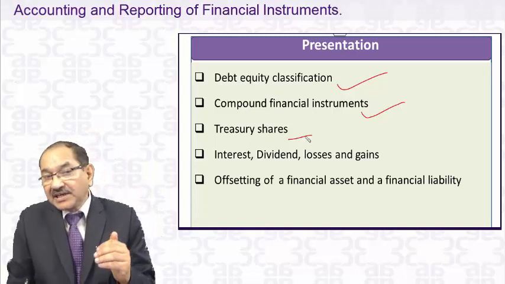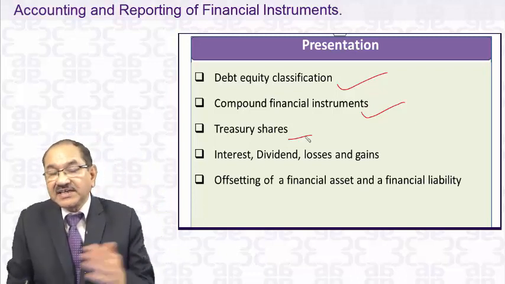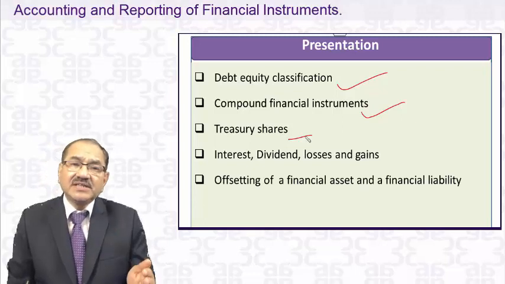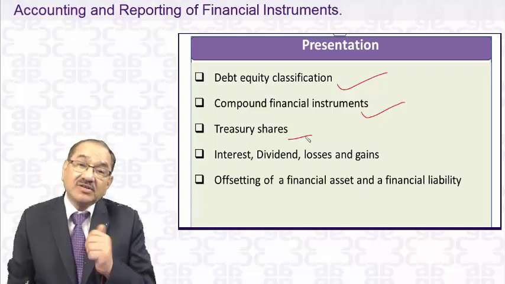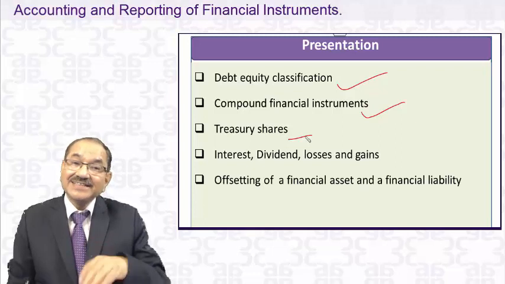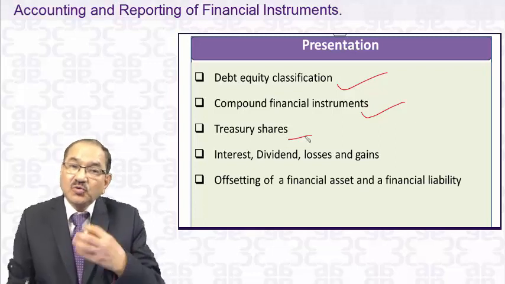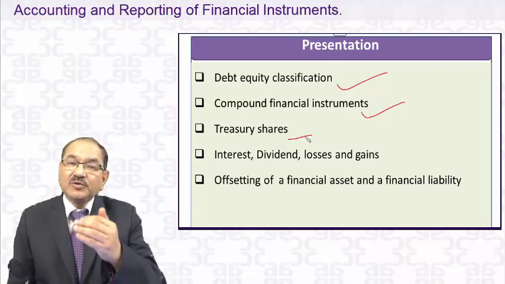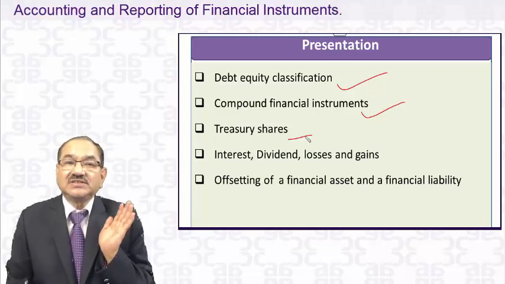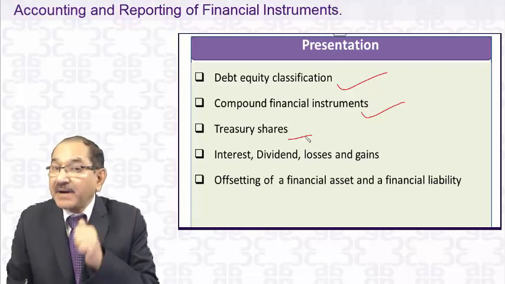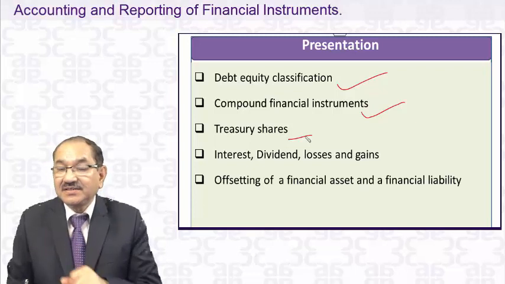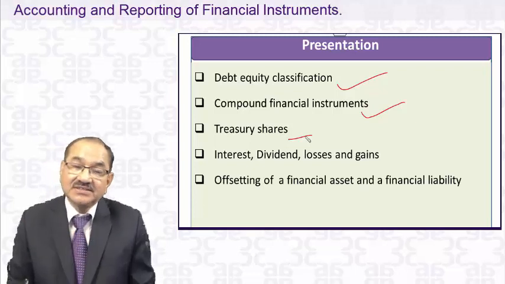But in some jurisdictions outside India, there are countries where you can buy your own shares, hold them, and sell them at a later stage. You need not cancel them when buying. Those are called treasury shares.